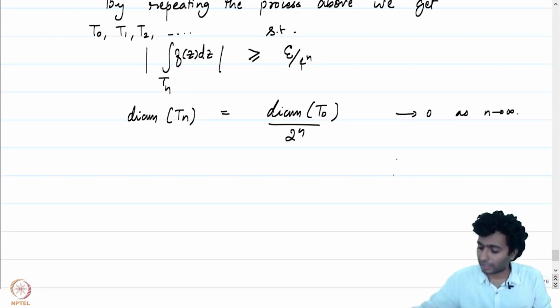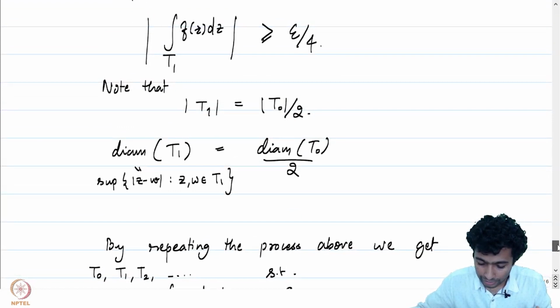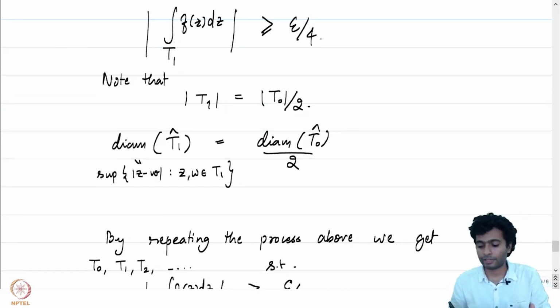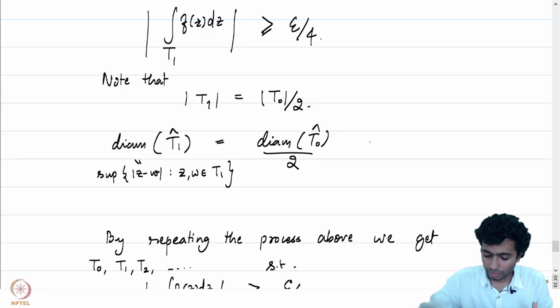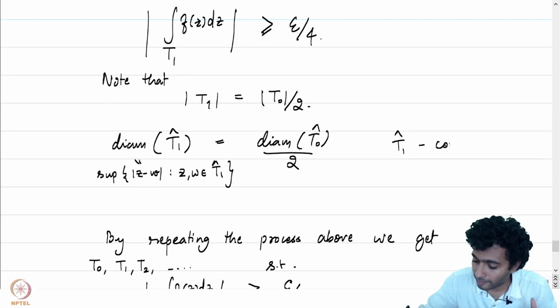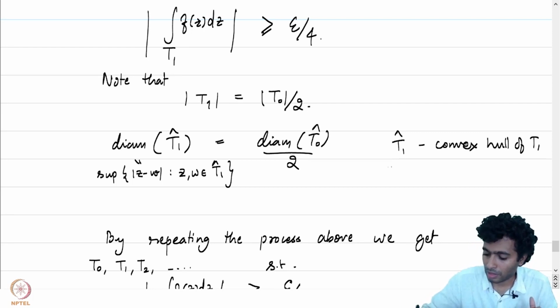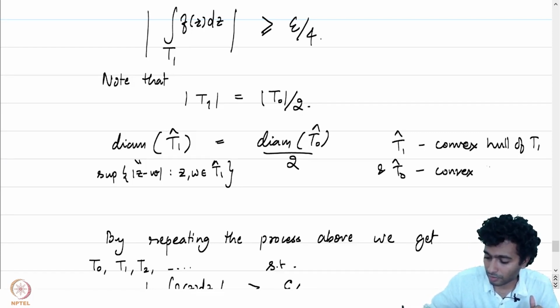Oh, in fact, notice that we can say more here. We can say that the diameter of T1 hat is equal to the diameter of T0 hat by 2, where T1 hat is the convex hull of T1 and T0 hat is the convex hull of T0.